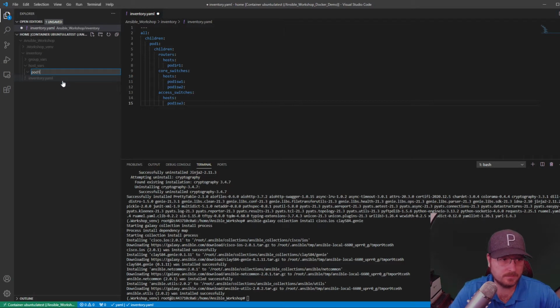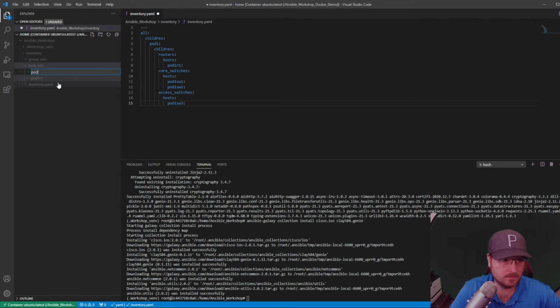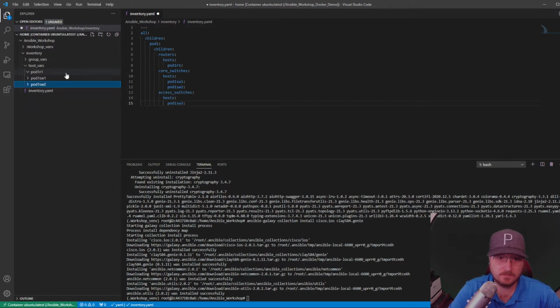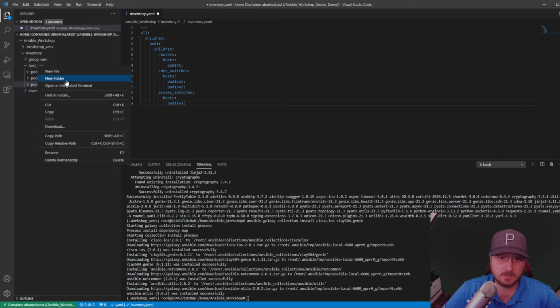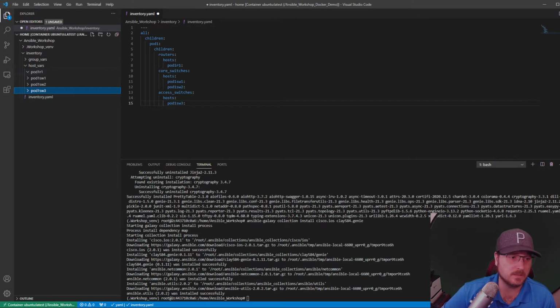So we're going to do pod1-R1. I'm going to do pod1-switch1. You can see we've got a theme here. Pod1-switch2. And pod1-switch3. Inside of these host_vars, and again, we'll talk about this a bit down the road, device specific variables are going to be stored in here.